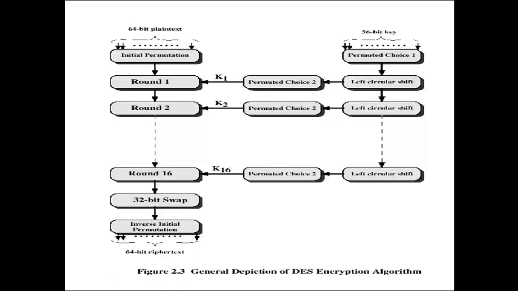At the end we have the inverse initial permutation. Whatever position changes we made at the start in the initial permutation, we rearrange at the end, giving the bits their original positions, and we get the 64-bit ciphertext as output.